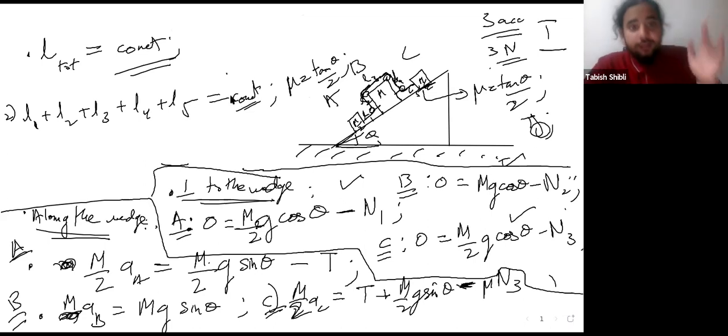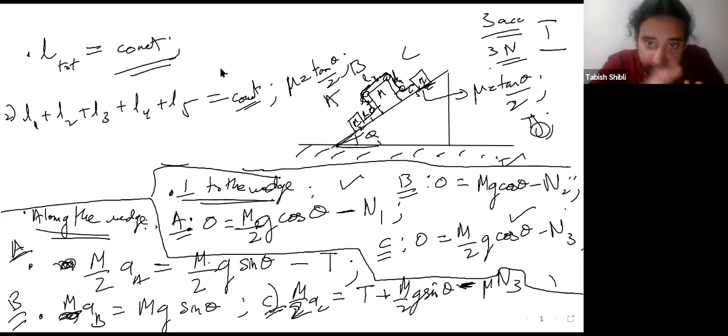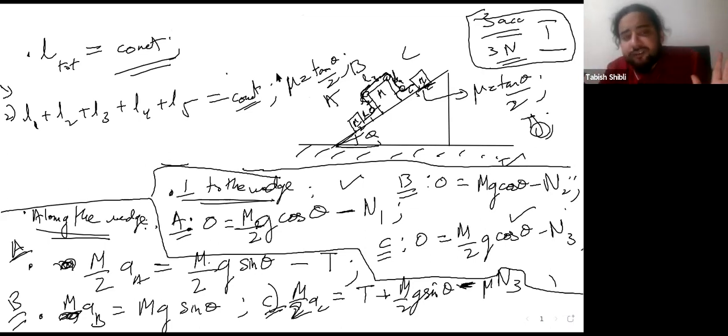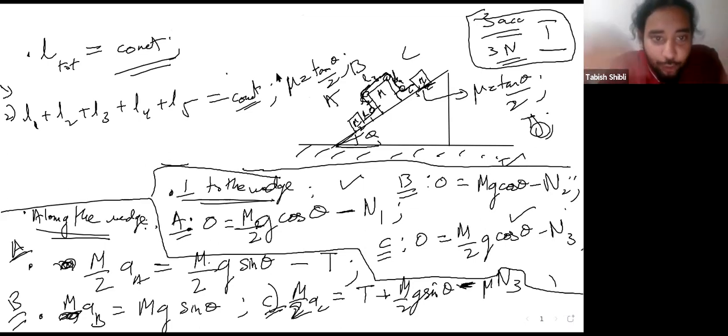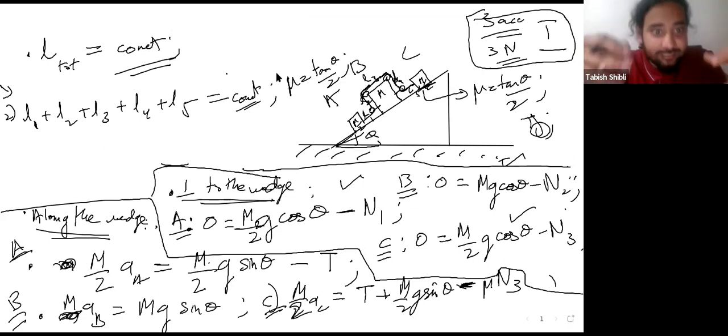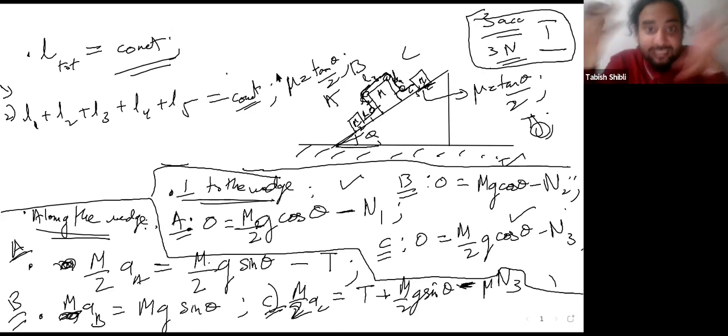Now, you have this equation. This is your seventh equation, right? So now you have 7 equations and 7 variables. So now this whole system can be solved. How can this system be solved? You realize that this equation is the equation of lengths, right? So if we just take a derivative with respect to time on both sides, my equation will change into an equation of velocities. And if I take another derivative, my equation that was now an equation of velocities now changes into an equation of accelerations, right?